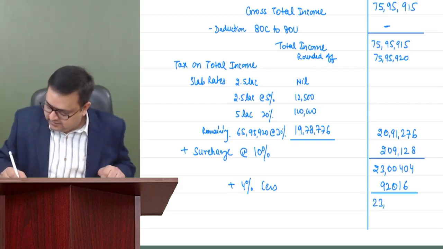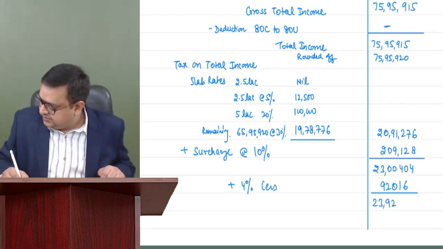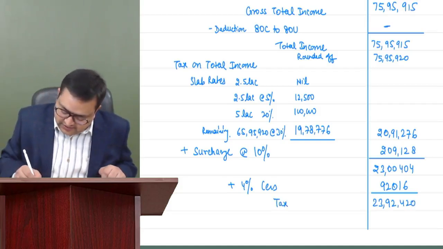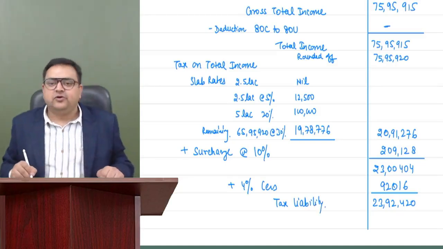Total 23 lakh 92,420. This is called tax liability.